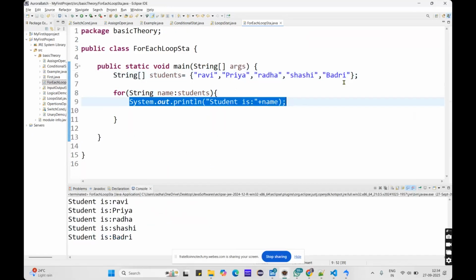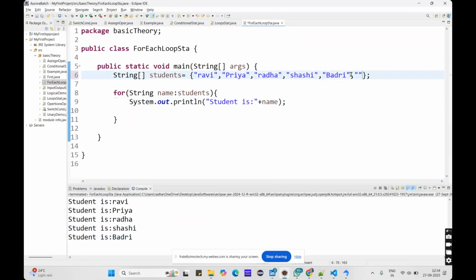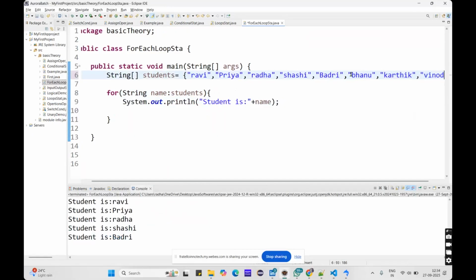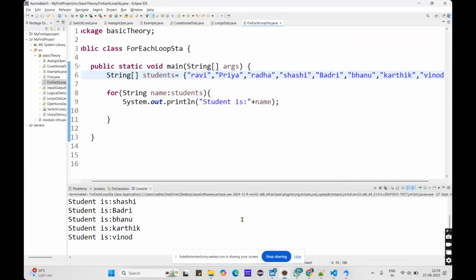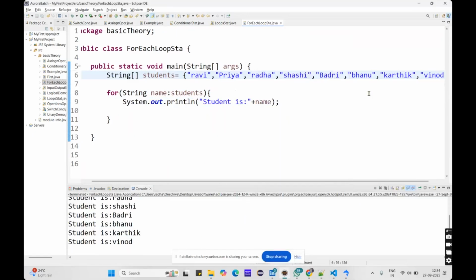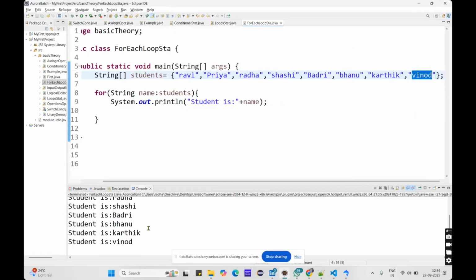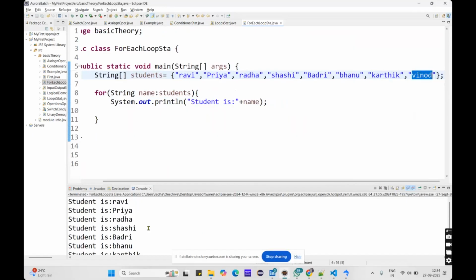If you have more names like this, you just simply save this and print this. See, it's printing till my last element present in my data structure. Okay, so this is where we use the for each loop.